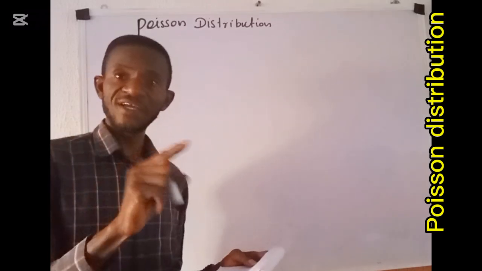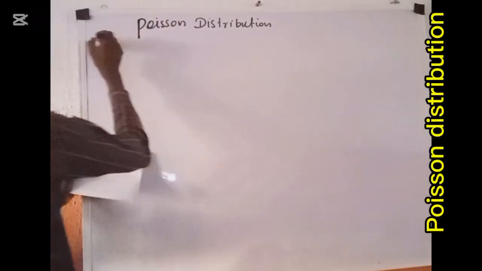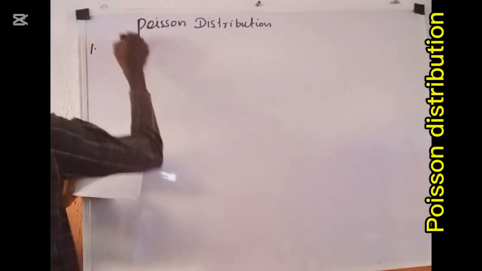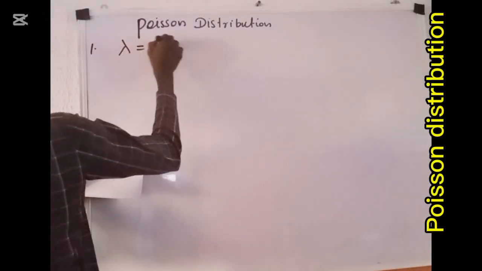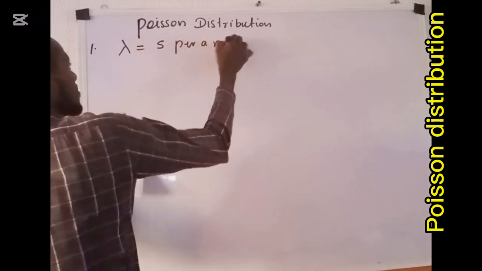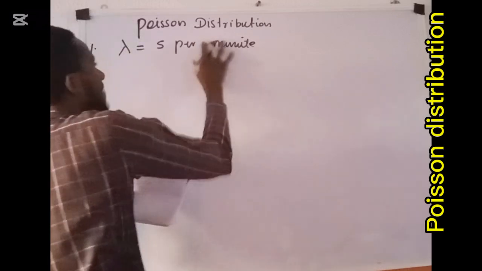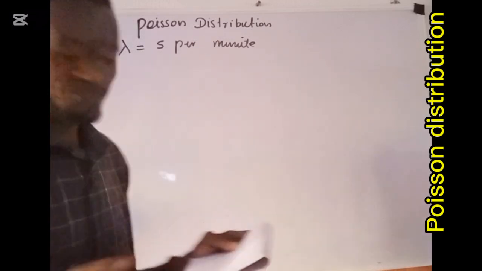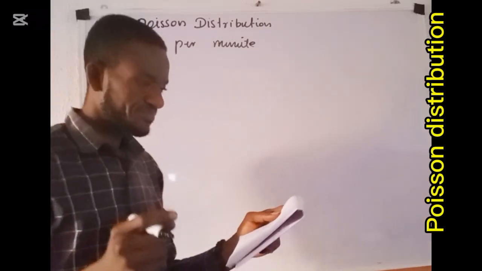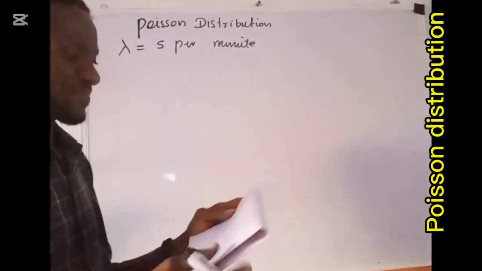That is to say that lambda equals 5 per minute.